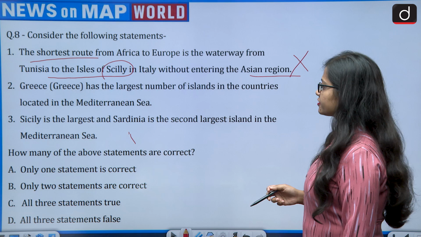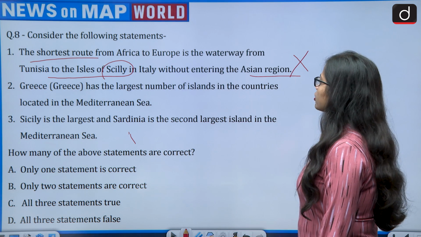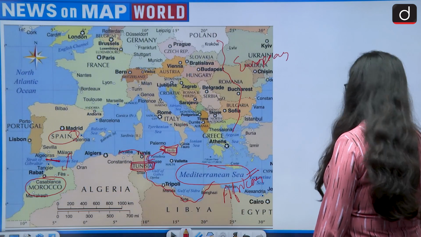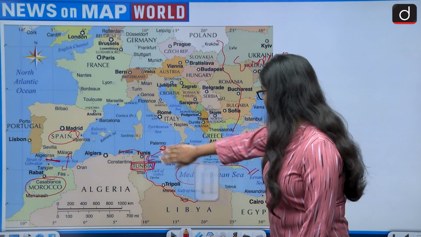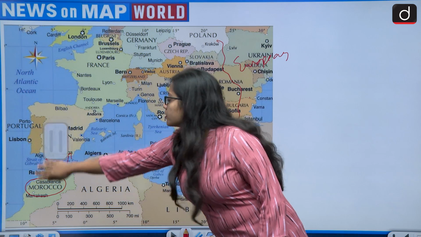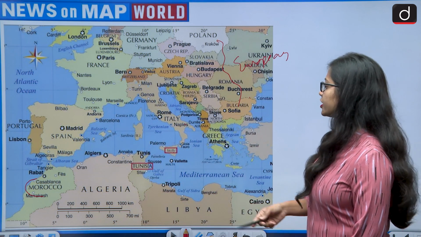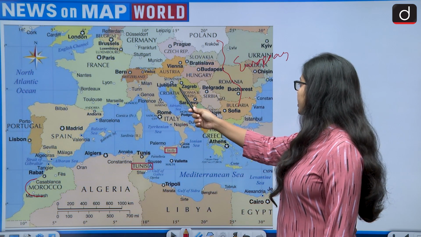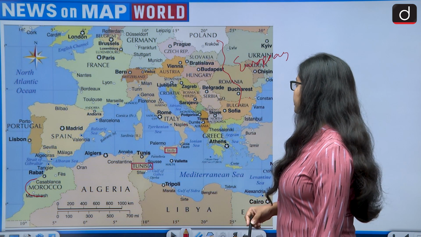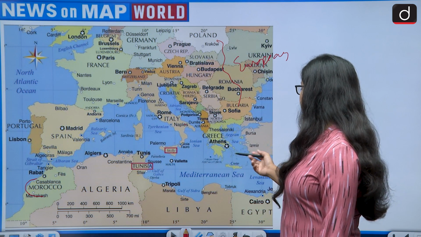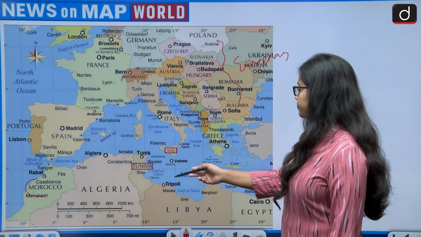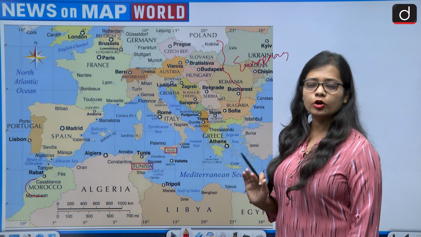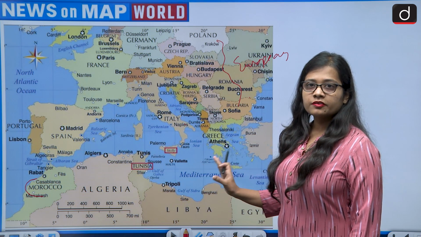Then second is, Greece has the largest number of islands in the countries located in the Mediterranean Sea. So we need to see the countries of the Mediterranean Sea. You can say it is Spain, France, Italy. Then there are countries like Croatia, Bosnia-Herzegovina, all others, Greece. Then there is Egypt, Libya, Tunisia, Algeria, Morocco. There are many countries. There are around 20 countries which share a border with the Mediterranean Sea.